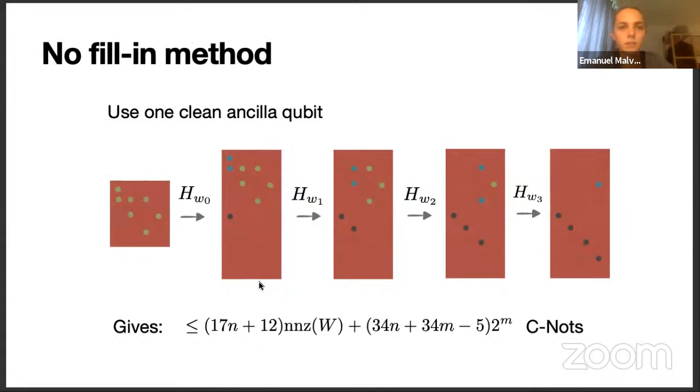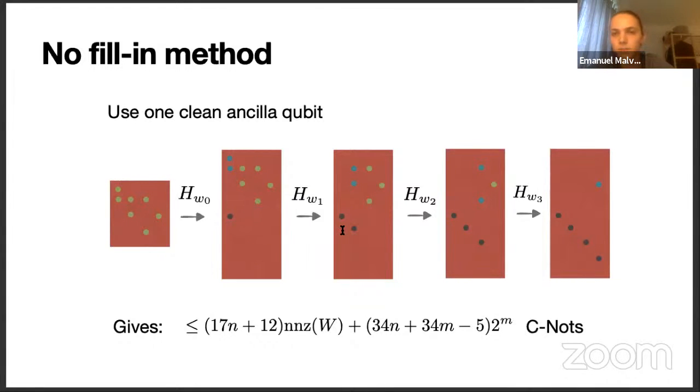The second method that we can derive from this Householder decomposition can avoid all fill-in. The way we do this is by using one clean ancilla qubit. Instead of implementing the original isometry, we implement an extended isometry, which is essentially the same thing, except that we attach a zero matrix of the same size below this isometry. Then in each case, we can simply do the reduction by reducing each column to a row in this bottom half.